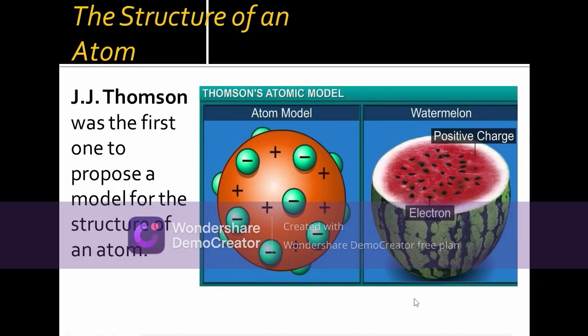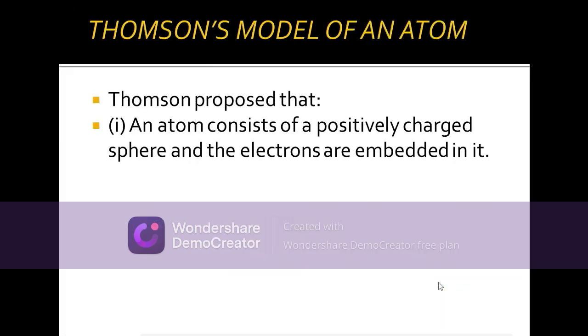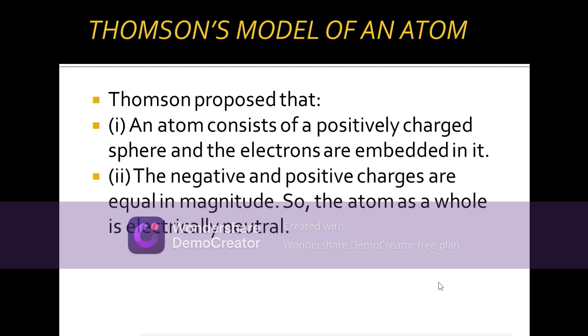electrons. What Thomson proposed is that the atom is spherical in shape and completely filled with positive charge, and electrons are embedded in it. You can imagine the watermelon red pulp I showed in the previous slide. And one important point he said is that the negative and the positive charges are equal in magnitude, so the atom as a whole is electrically neutral.